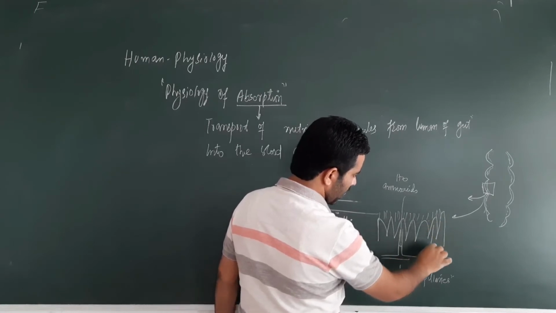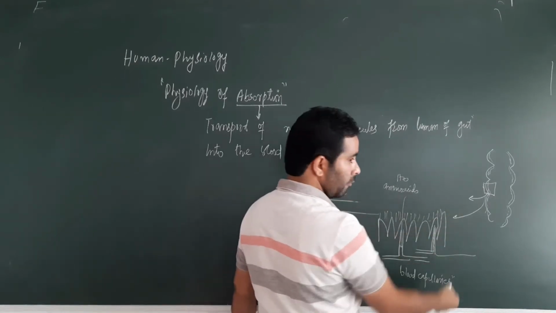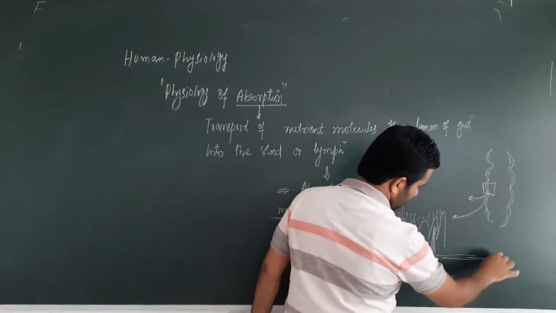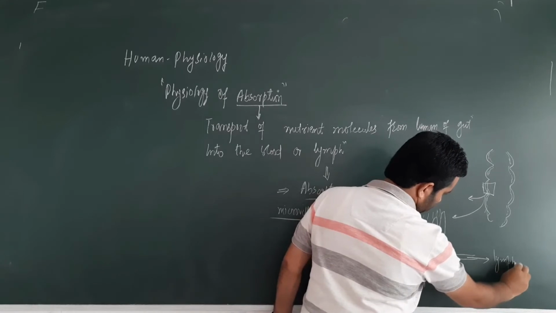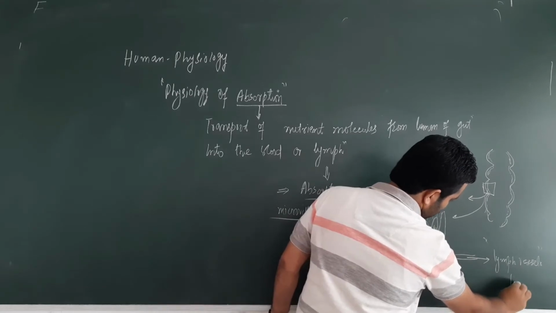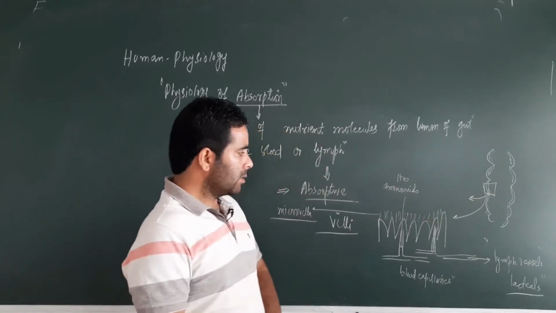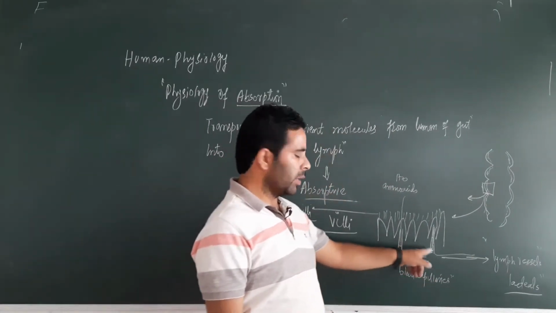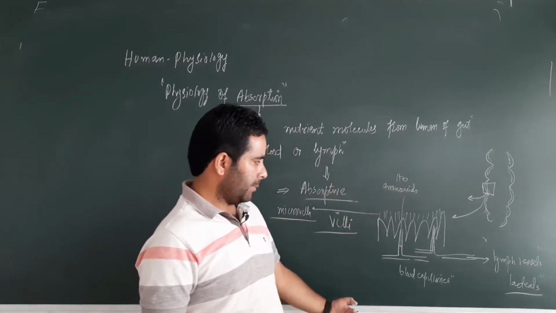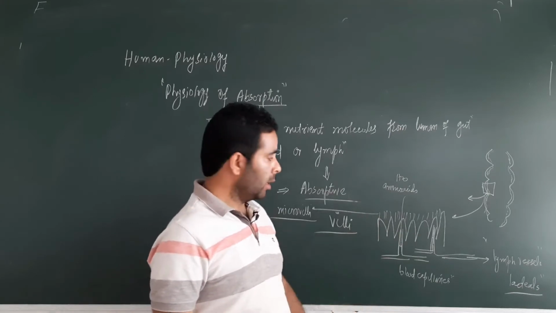In villi and microvilli there is another thing, which receives the fat and fat soluble molecules, and these are some lymph vessels. These are special lymph vessels called lacteals. Yes, the lymph vessels are called lacteals. So please try to understand, the villi and microvilli have provided the absorptive surface for the process of absorption. But after the absorption, how these molecules are carried, how they are transported, two things are there in the villi and microvilli.